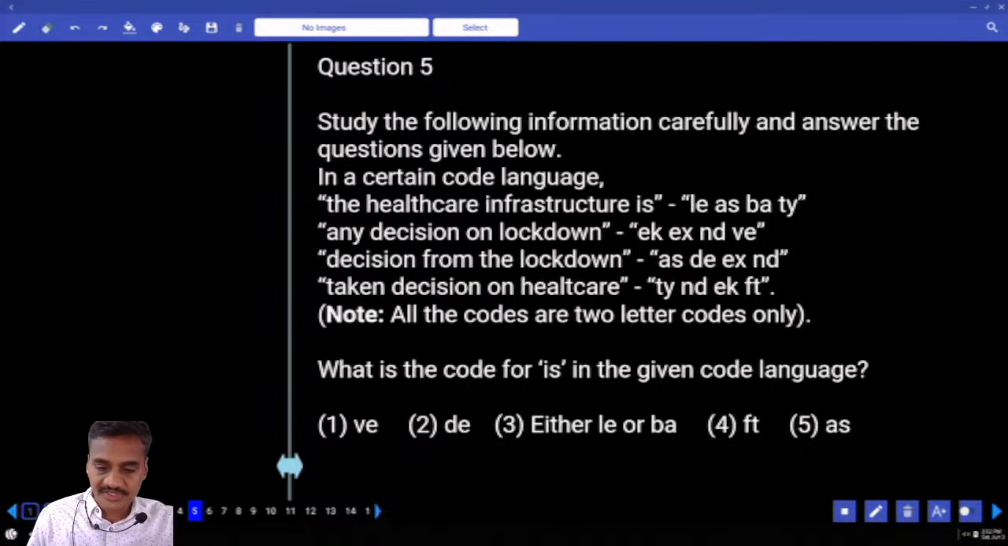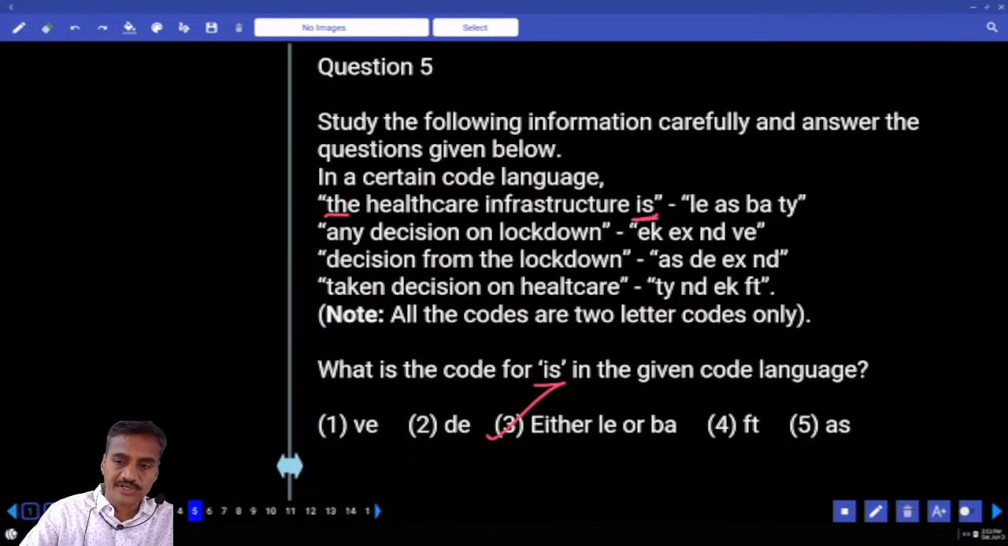Now here, what is the code for ease? Ease is here, in the healthcare infrastructure, any decision taken on healthcare. As ease is here, then the words the healthcare. Now the word the is common or not? It is not common anywhere. So the will be left over and ease will also be left over. As 2 words are left over, obviously 2 codes will be left over, hence it is either choice.